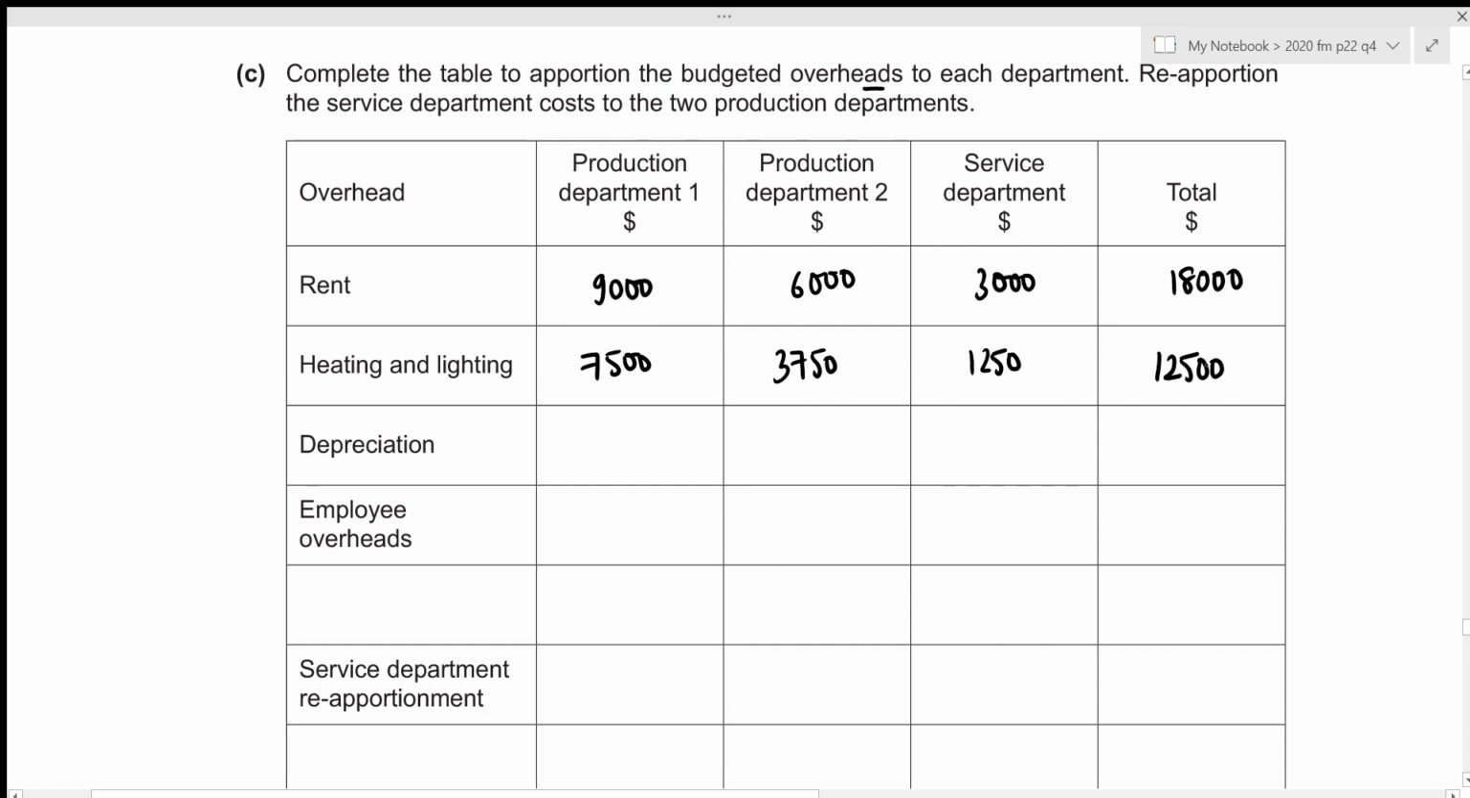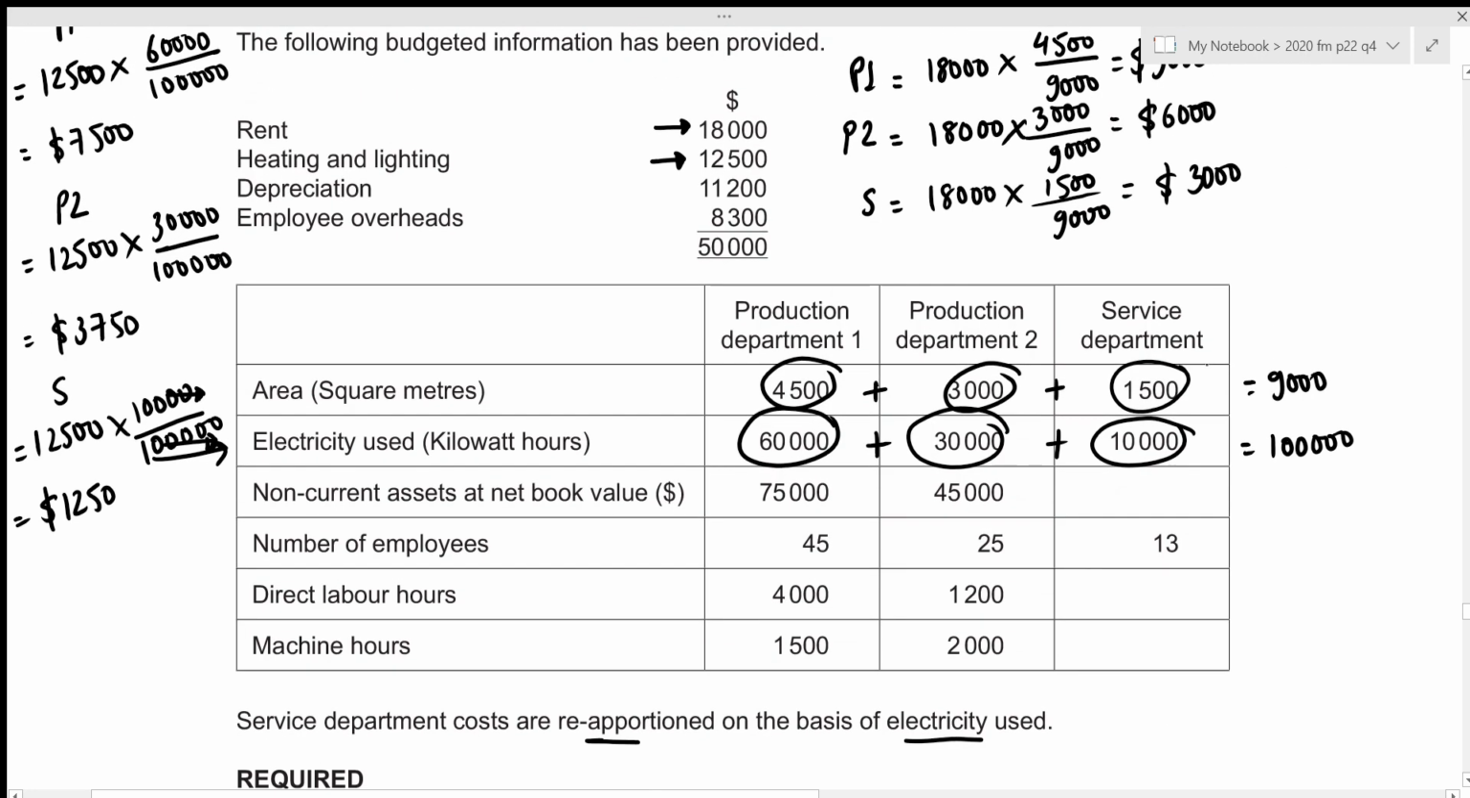Now we need to repeat the same process for depreciation. We can see that the total depreciation is given to be 11,200, and the allocation of depreciation should be based on either the cost of our non-current assets or its net book value. And in this case, we can see that we're given the net book value right here. So let's figure out the total. We only have the net book value for our two production departments. So that's 75,000 plus 45,000, which results in 120,000.